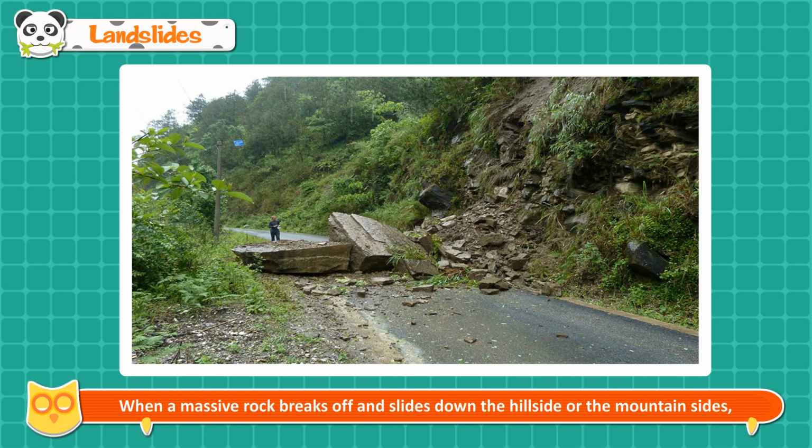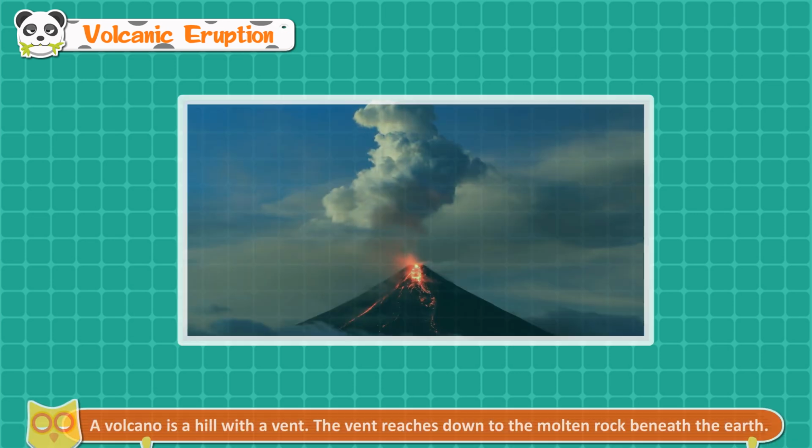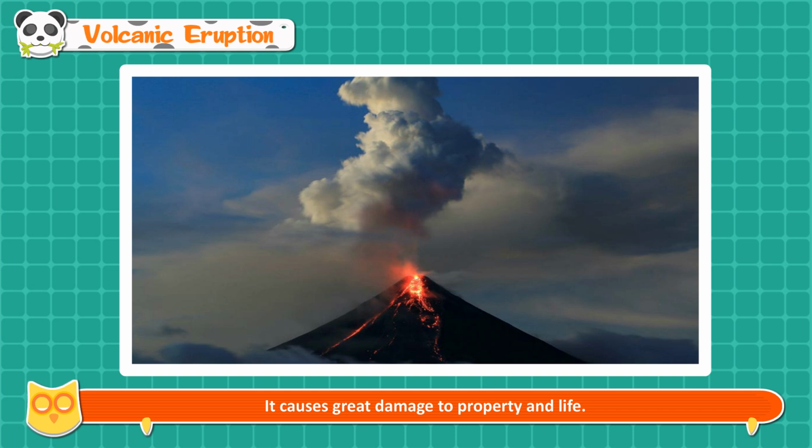Landslides. When a massive rock breaks off and slides down the hillside or the mountainside, it is called a landslide. It destroys everything that comes in its way. Volcanic eruption. A volcano is a hill with a vent. The vent reaches down to the molten rock beneath the earth. During a volcanic eruption, the molten rock is forced up the vent and flows out of the top as lava. The lava flows out very fast and burns everything that comes in its way. It causes great damage to property and life.